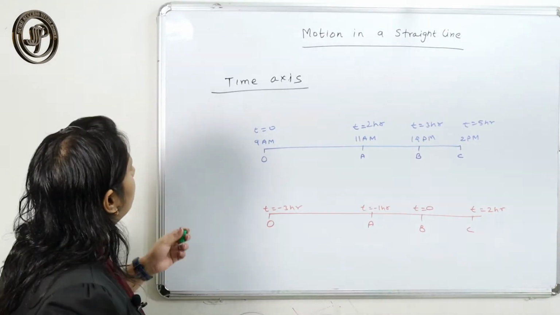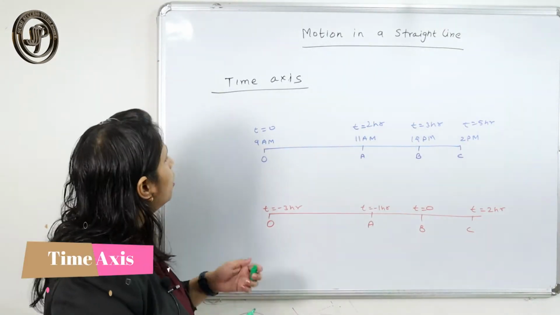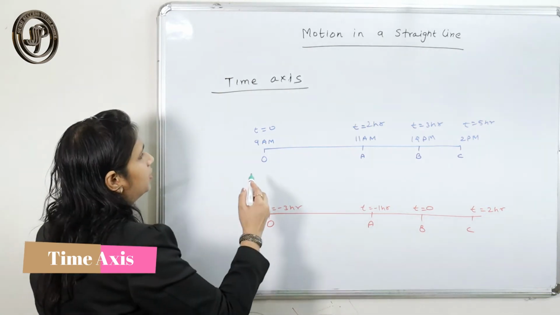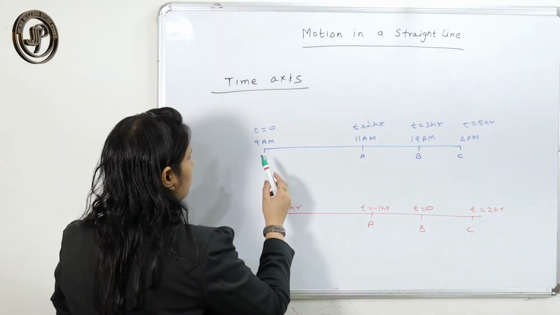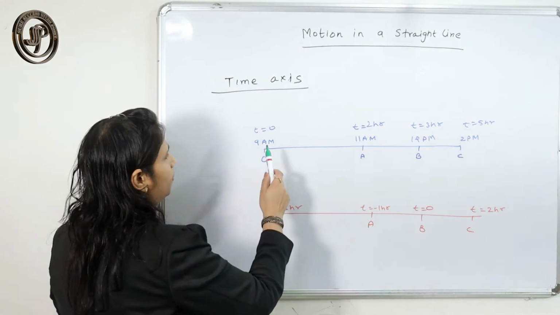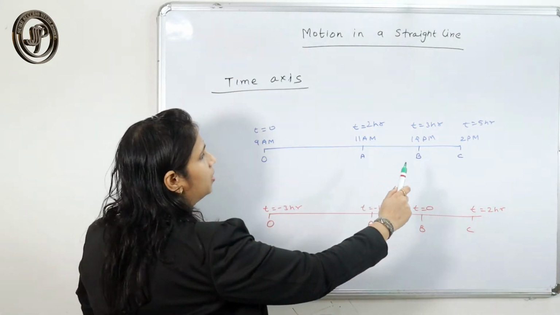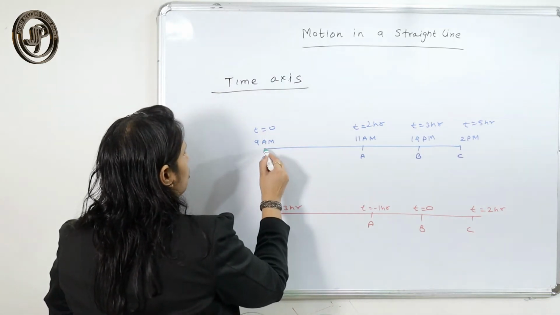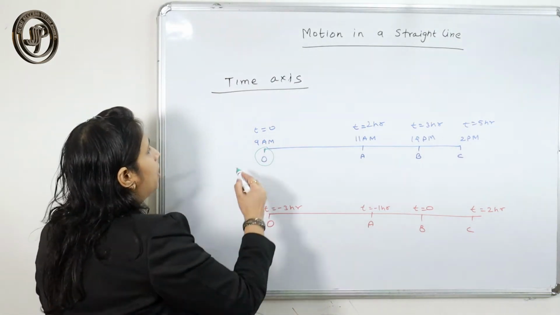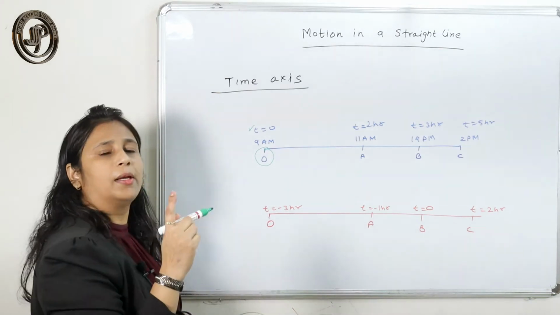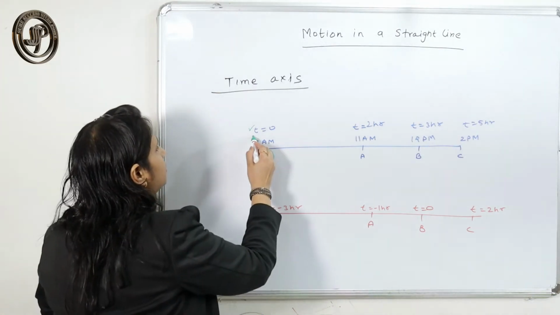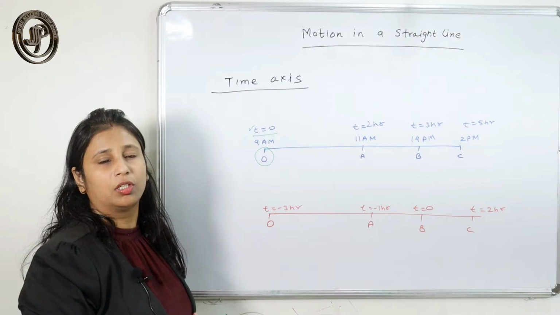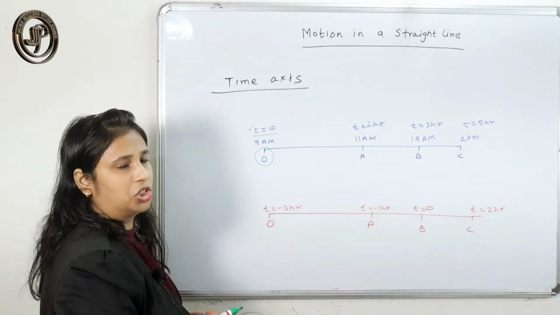So similarly, we can explain the time axis also. Here in the time axis, I have considered that the body is at points O, A, B, C at times t equals 0, t equals 2 hours, t equals 3 hours, and 5 hours. Here I have considered O as the origin. T equal to 0 doesn't mean that time is 0, it means that this is our starting position.